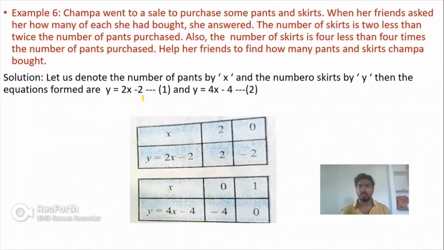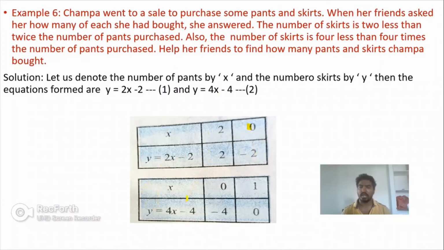Now, if I want to represent this graphically, I want to find the coordinates of the points for these two equations. So the first equation, y is equal to 2x minus 2. If I take x as 2, I am getting y as 2. And if I take x as 0 and substitute the value 0 in the equation y is equal to 2x minus 2, I am getting y value as minus 2.